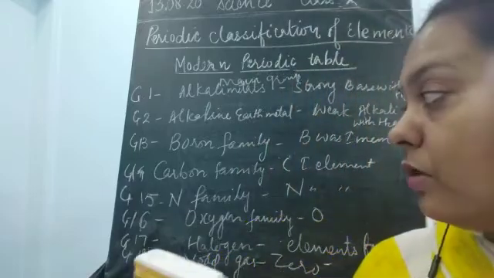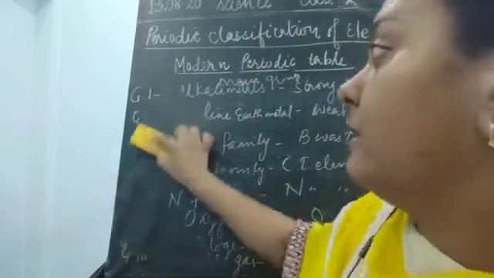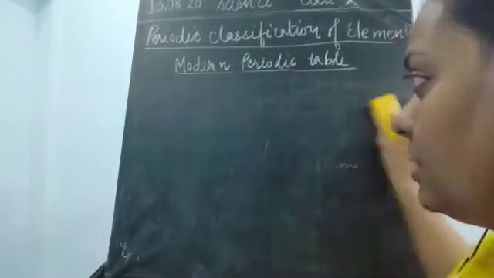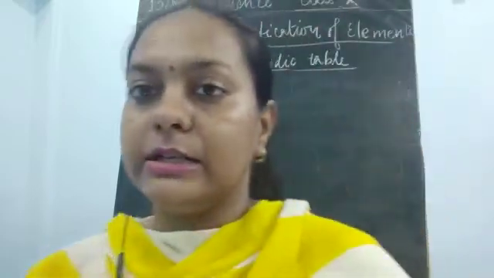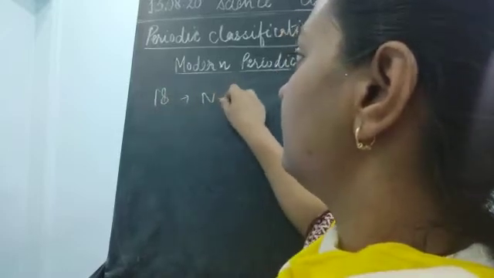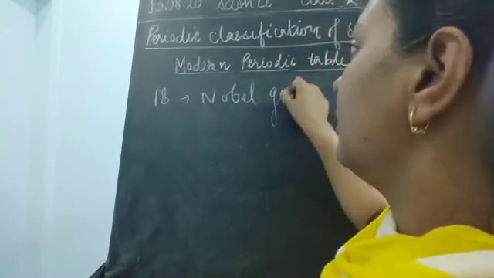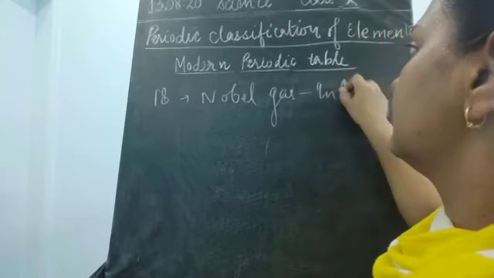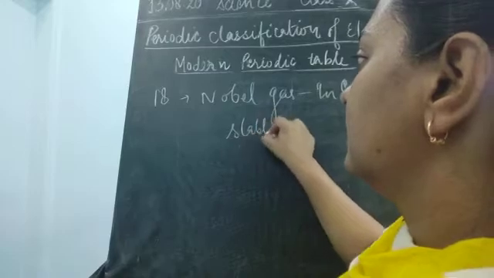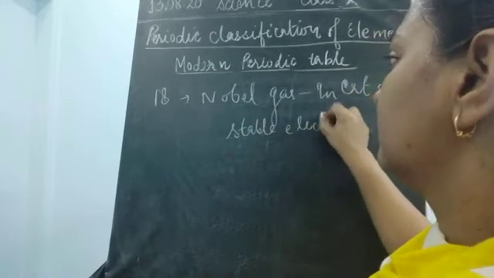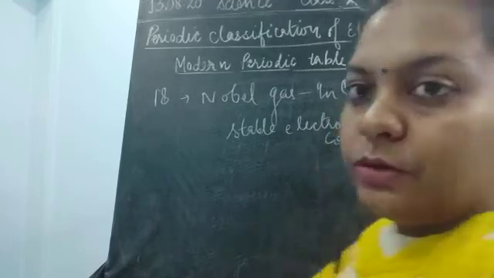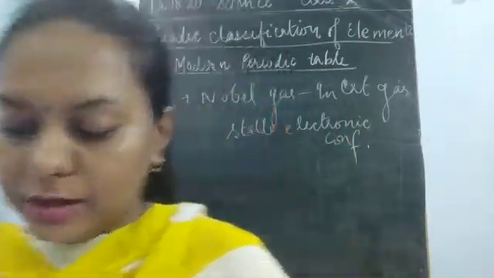So why are they called inert gases? Because they were having 8 electrons in the valence shell. They were having the complete octet. So the 18th group is the noble gas group, or they are also known as the inert gas. Why are they called inert gas? Because they have a stable electronic configuration. They were having the stable electronic configuration, children.